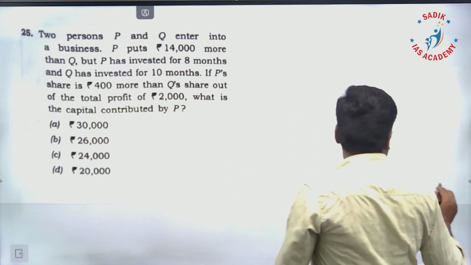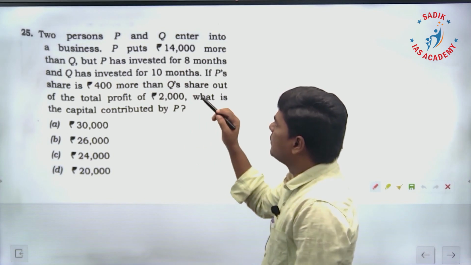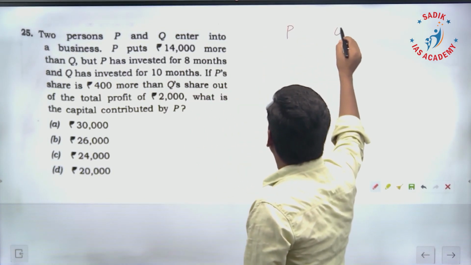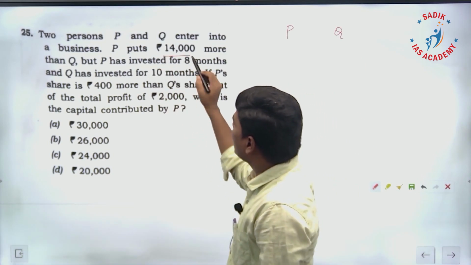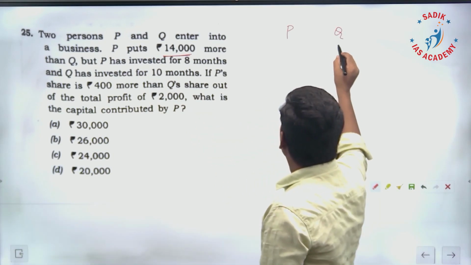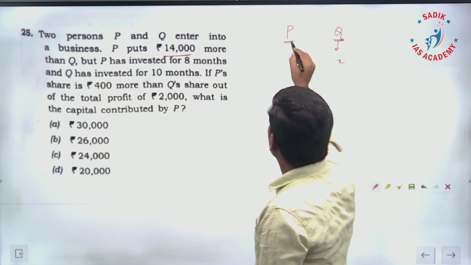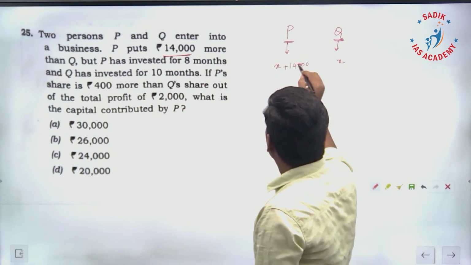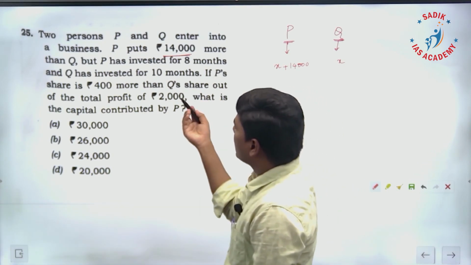25th question. Two persons P and Q enter into business. P puts in 14,000 more than Q. That means suppose Q invests X rupees, P is going to invest X plus 14,000. That is 14,000 more. Okay.